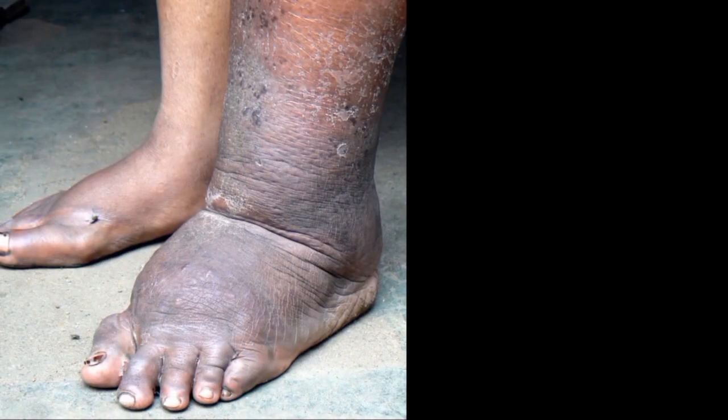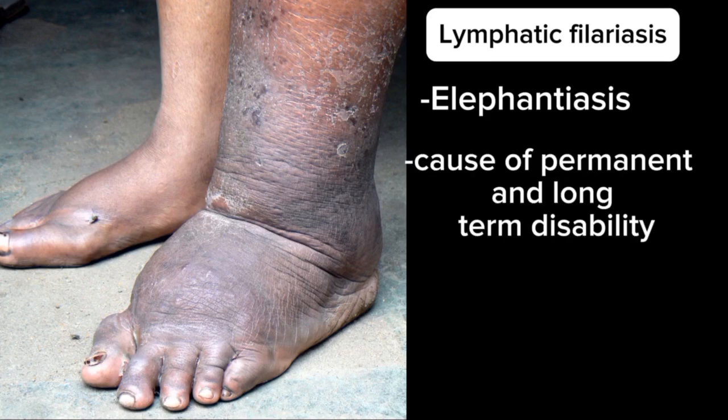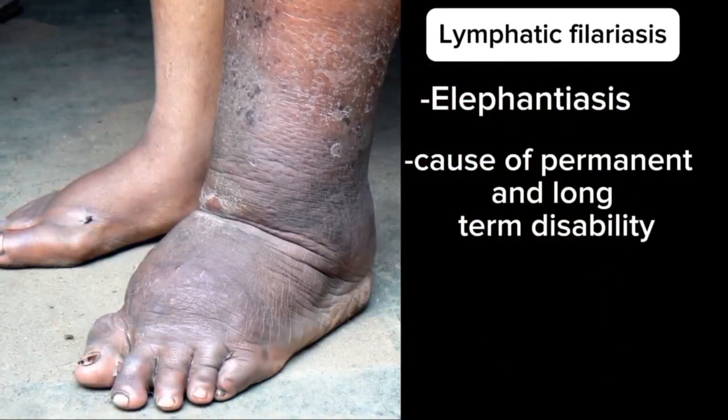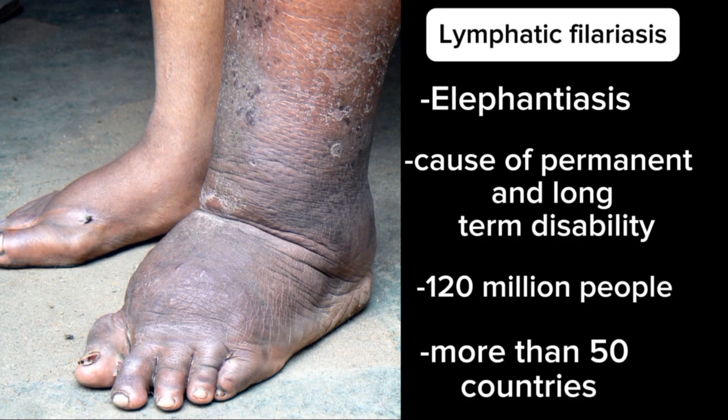Firstly, I will talk a little bit on lymphatic filariasis. Lymphatic filariasis, commonly known as elephantiasis, is a painful and profoundly disfiguring disease. WHO has identified lymphatic filariasis as a secondary leading cause of permanent and long-term disability after leprosy. According to WHO, lymphatic filariasis currently affects the lives of 120 million people in more than 50 countries.